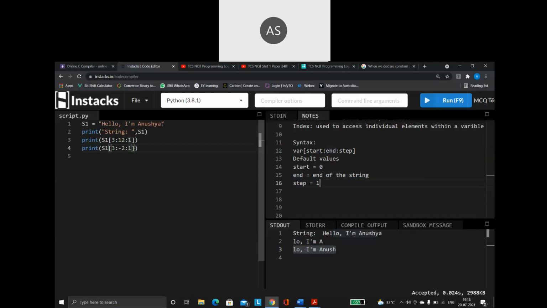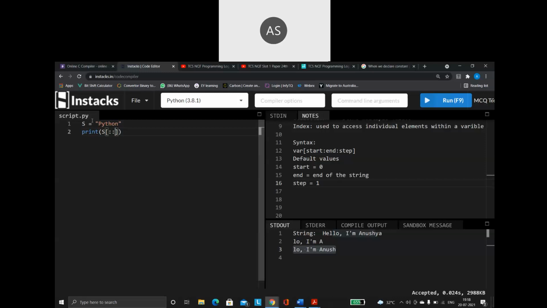Okay, so now let us try a program based on this. Let us keep it simple. I am going to say Python. So this is my string, right? So what am I doing here? I am saying print s of, and I am not giving any starting value, I am not mentioning any ending value, and I am not mentioning any step either.